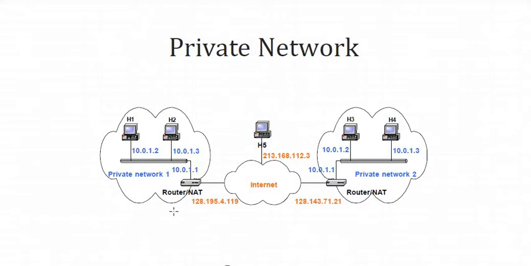Let's say this is one public IP address, 128.195.4.119, assigned to your network, to your college. Then it cannot be assigned to another network or any other computer. So the point is that two systems can have the same IP address in the case of a private network, but two systems cannot have the same IP address in the case of a public IP.